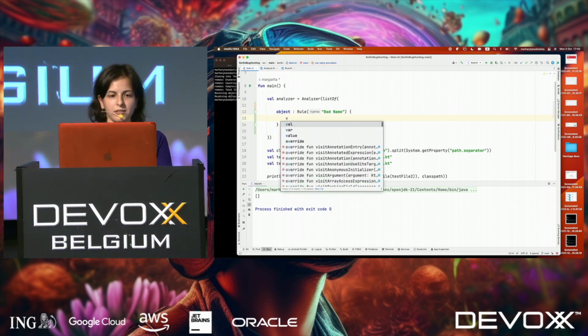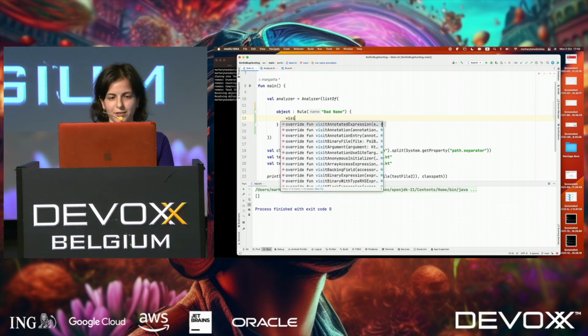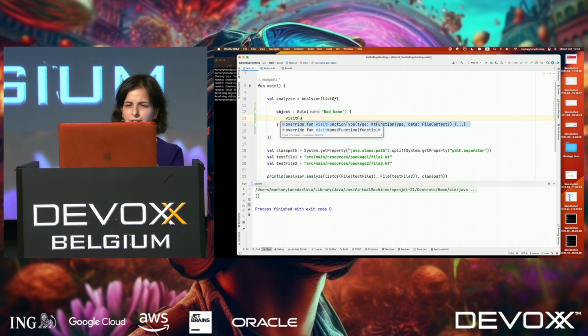So if this is a visitor, we want to override some visit method. So I want to visit, sorry, not auto-completing, and I don't remember everything by heart. Yeah, I want to visit function, and you can see there is visitFunctionType.